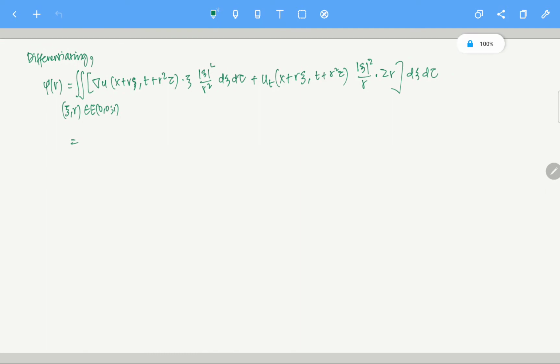This is a small mistake I made. This is tau square, this is tau. So what I want you to do is please check this calculation. This is nothing special, a very easy calculation. It's just the chain rule.